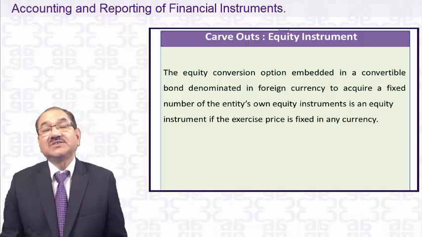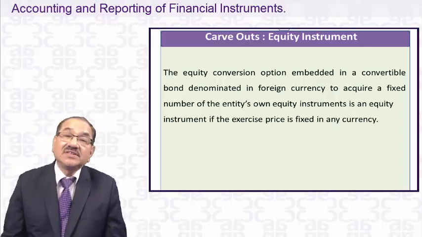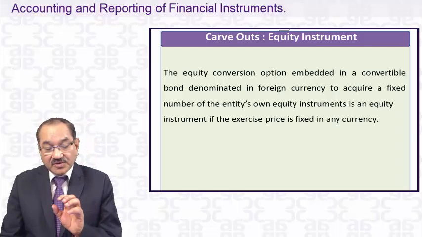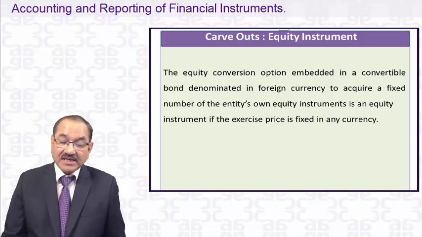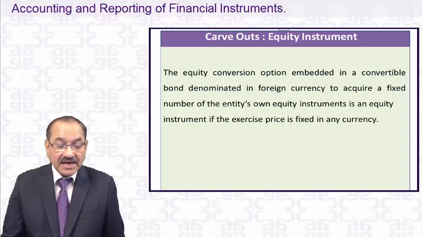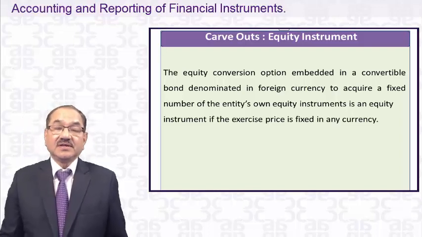So what is the carve-out there? The definition of the equity instrument has been changed. In the case of FCCB, the equity conversion option embedded in a convertible bond denominated in foreign currency to acquire a fixed number of the entity's own equity instruments is an equity instrument if the exercise price is fixed in any currency.